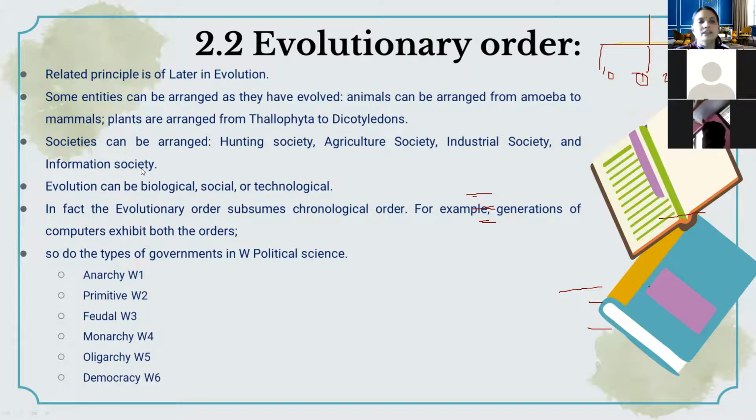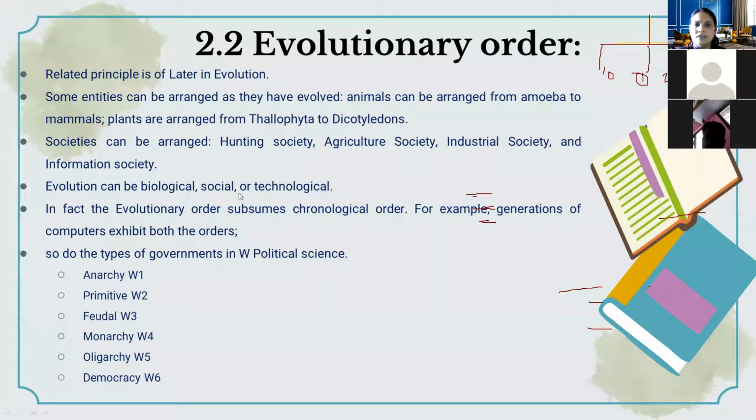We are living in the information society, and after this the knowledge society is there. Okay, so societies can be arranged based on their evolutionary order. Whenever these particular concepts or stages are developed, we have to keep the first in the array.